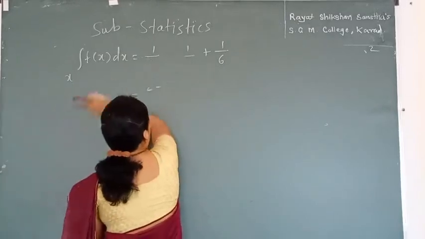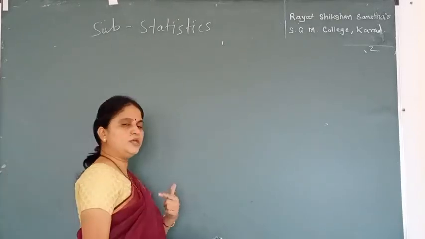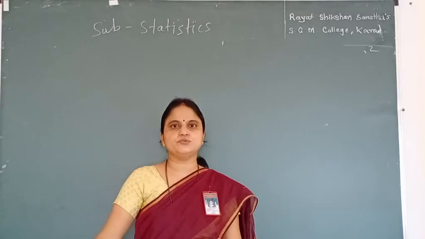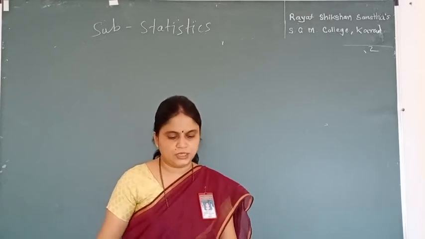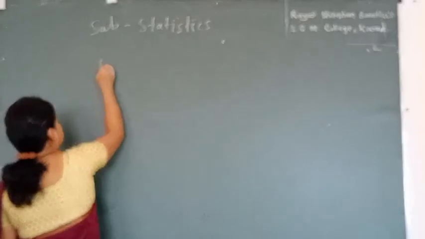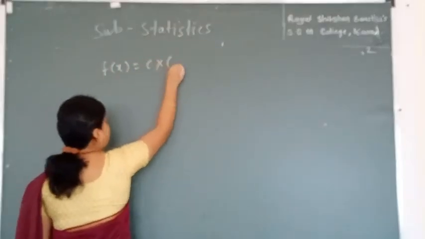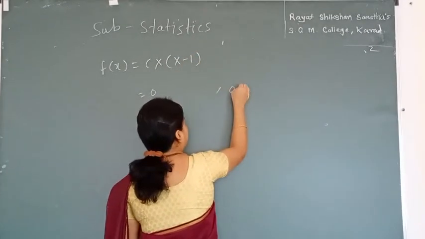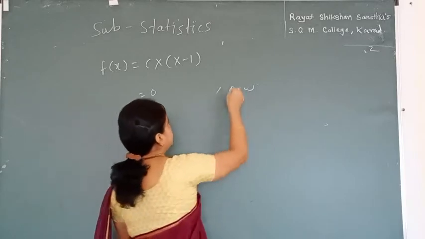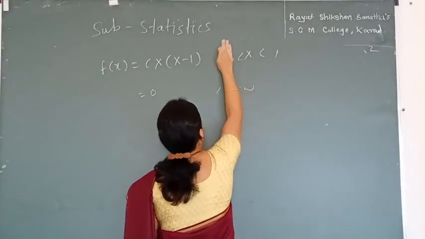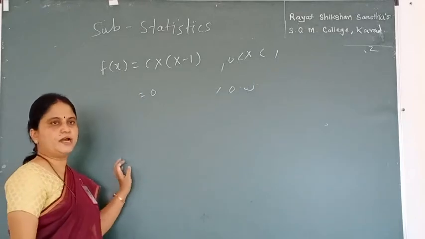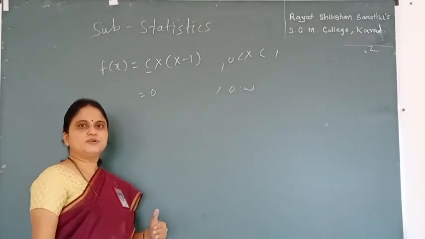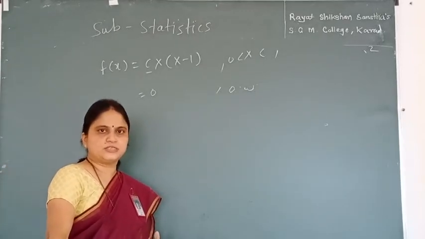I need to find the constant C, that is we have given the function which is already a PDF, so we know that the given function is PDF and we need to find the constant value of C. So the example of this type is, suppose fx is equal to Cx into bracket x minus 1, 0 otherwise, and the range of x over here is 0 to 1. So we have given the function is already a PDF and we need to find this C, the value of C. So since we know that the given function is PDF, it must satisfy the two conditions of PDF.